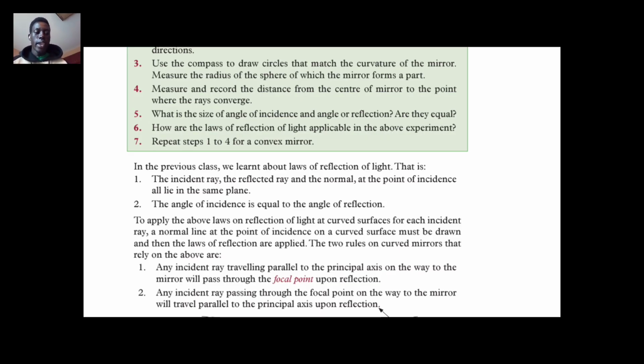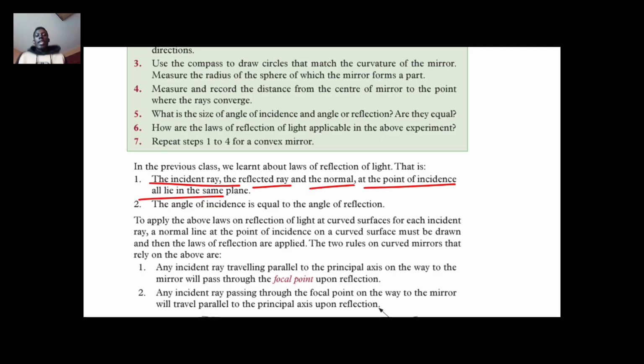So here are the laws of reflection. The first law of reflection is that the incident ray, the reflected ray, and the normal at the point of incidence all lie in the same plane.